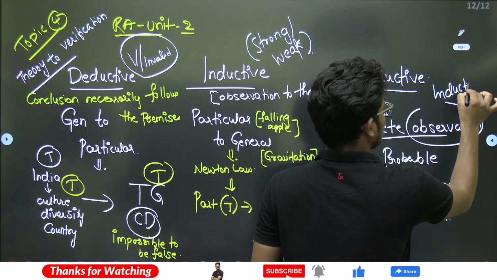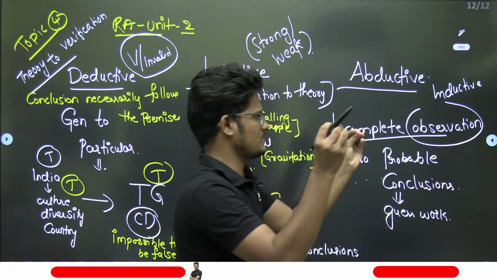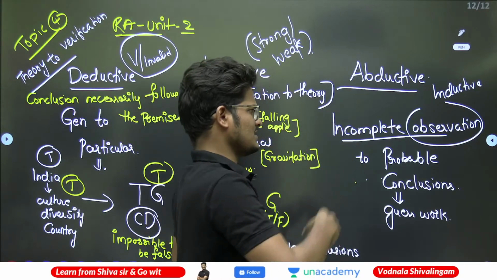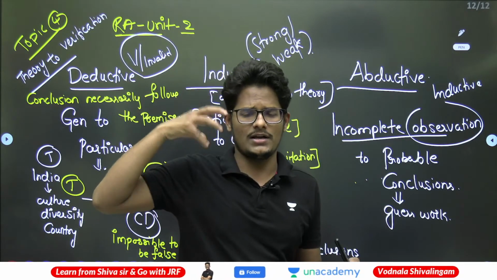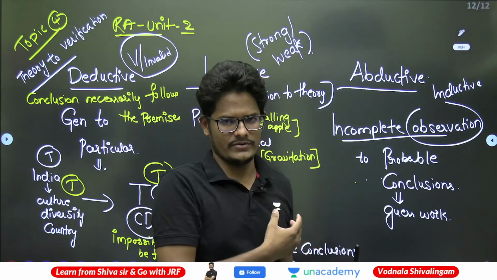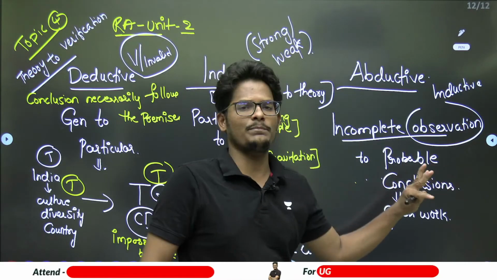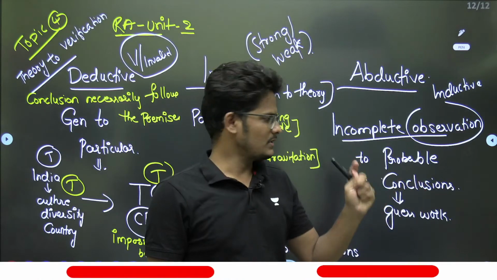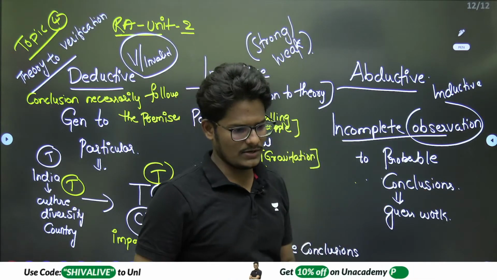It is a part of the inductive. Here you have a full observation, here an incomplete observation. So based on the half observation, or 50%, or just incomplete observation, you may or may not get the proper or correct conclusion. That is abductive.